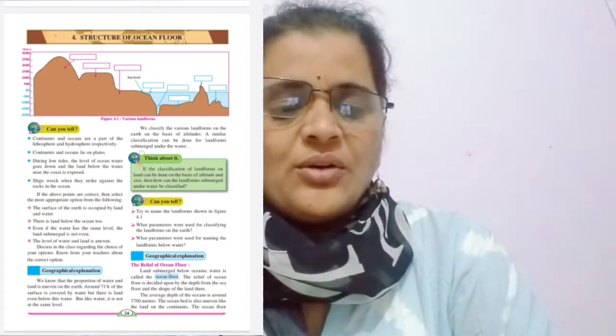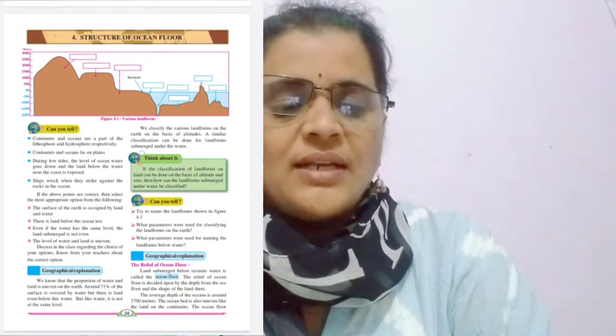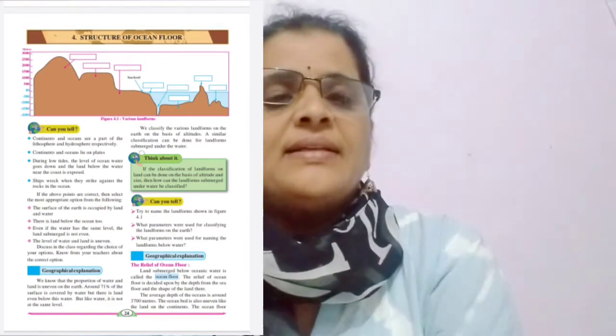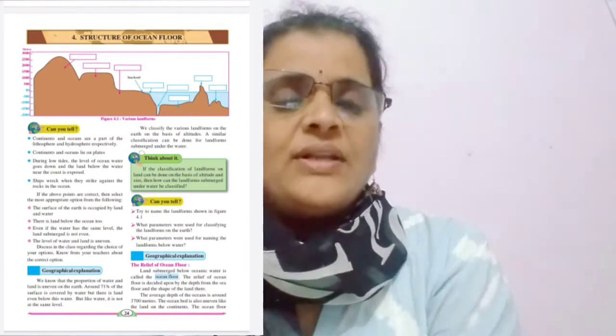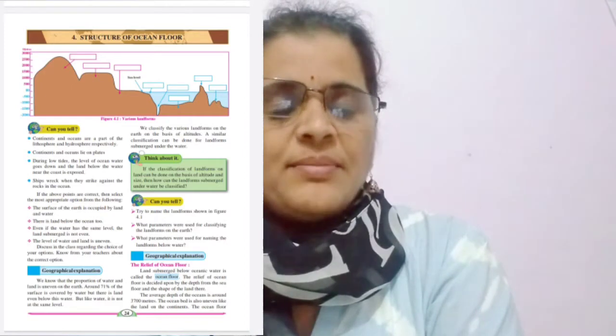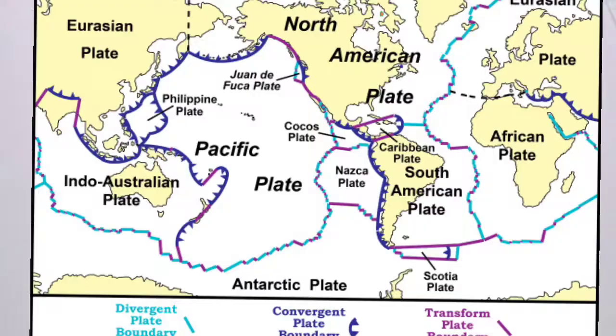All these 7 continents and 5 oceans lie on plates, that is tectonic plates. What is a tectonic plate? It is a massive solid slab of rock. There are 7 major tectonic plates and 8 minor tectonic plates.